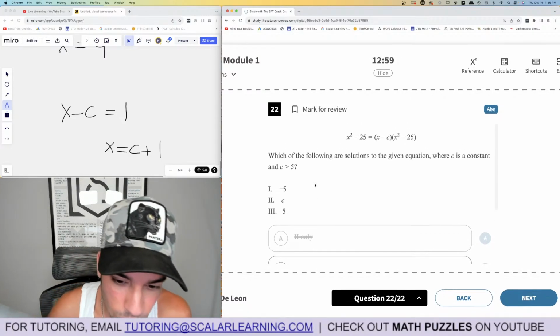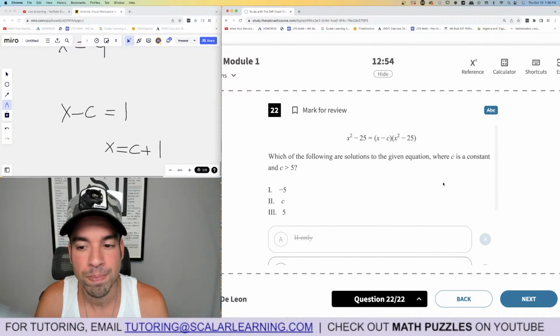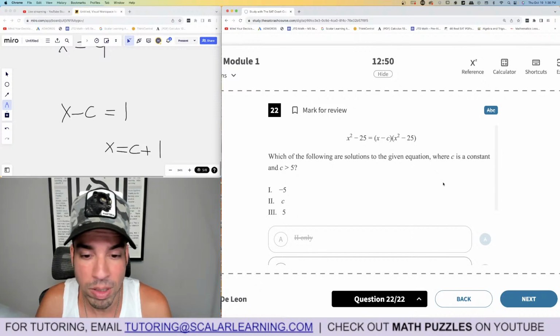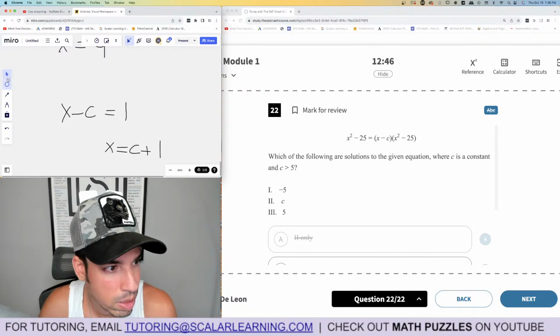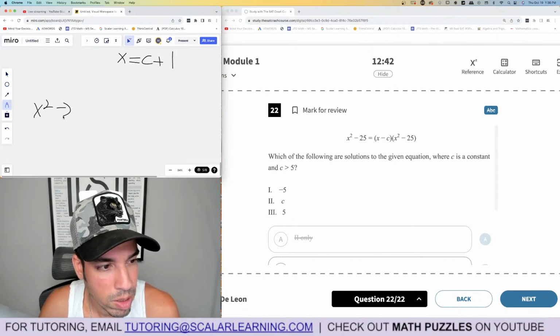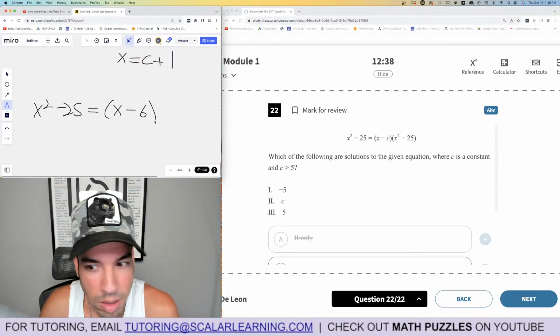Because we get 0 equals 0. So 3 and 1 should work. Let me think about that for a second. If I put a 6 in there for C, let's plug and chug. So if I put a 6 in for C, x squared minus 25 equals x minus 6.